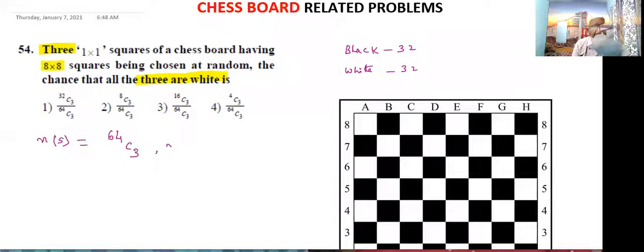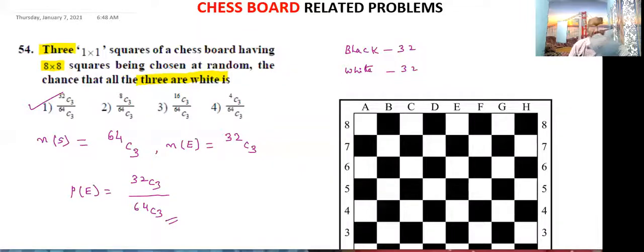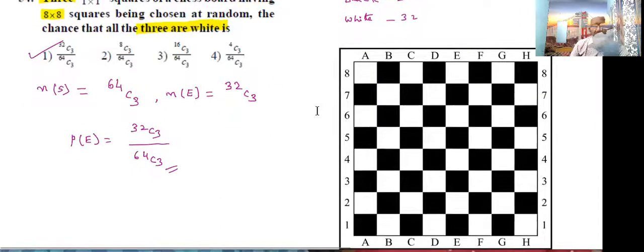And what is the event here? The event of selecting 3 white color squares. So white color, how many are there? 32. Out of 32 we can select 3. Required probability P of E is equal to n of E by n of S, 32 C3 by 64 C3. This is the answer. Which option is correct, students? First option correct. Okay, right. Next, I'm going to another problem.